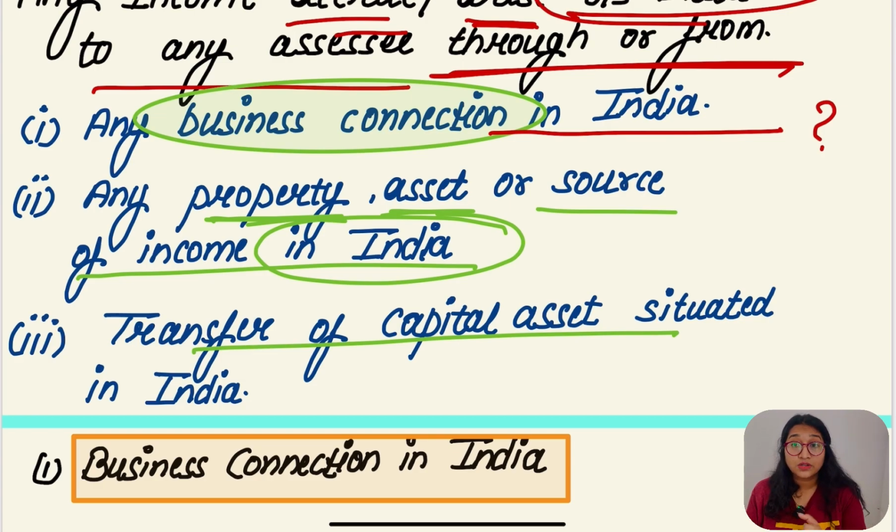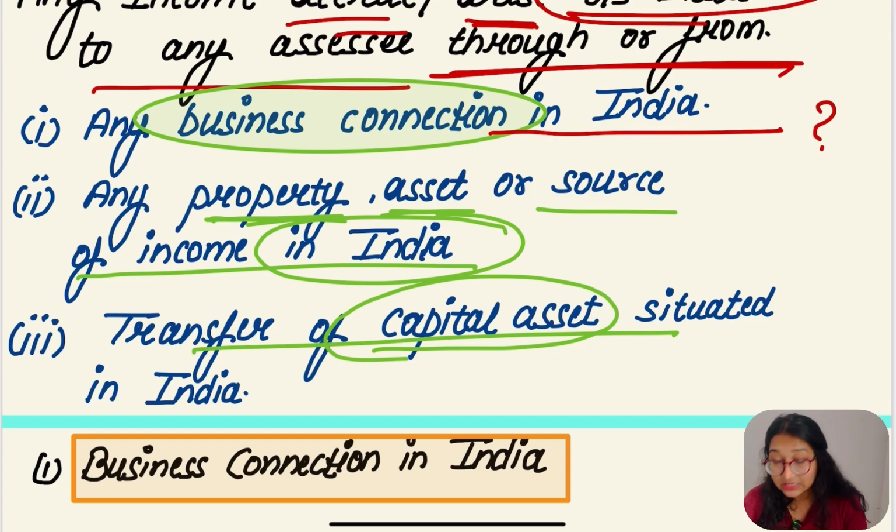So what is going to happen? Capital gain is going to arise. The capital asset is transferred to XYZ person, and the capital asset is situated in India. So what is going to happen? Tax.